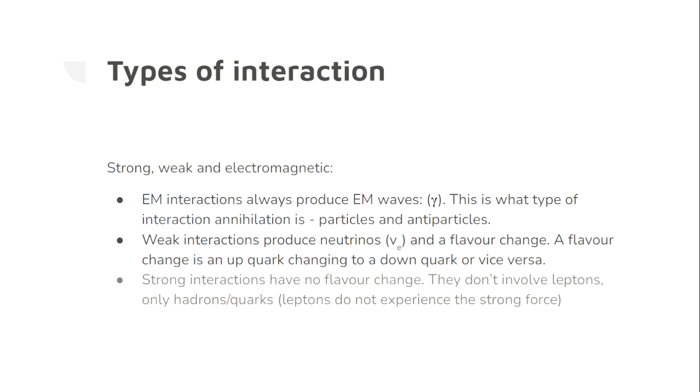Strong interactions have no flavor change, so count the number of up quarks and down quarks on each side, and if it's a strong interaction, they will be the same. There's another better way of handling it though. Strong interactions don't involve leptons at all, as leptons don't experience the strong force, only hadrons and quarks.